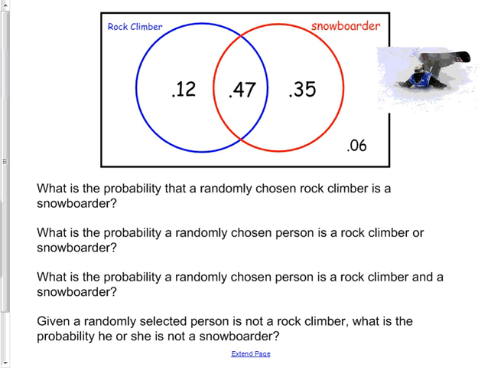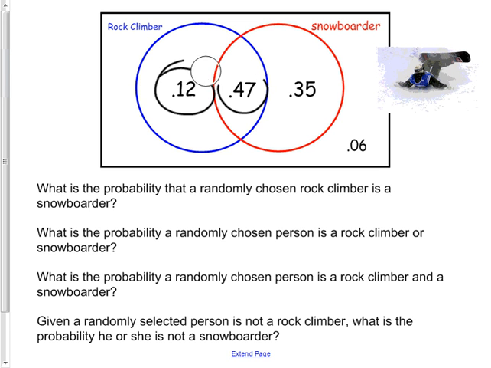Most common mistake answer. If I say, what's the probability of picking a rock climber? The kid will say 12%. Why isn't just 12 right? Yes. So these guys are also rock climbers. All right, so you should put those together. Okay, so just be careful of that. That's the number one dumb mistake.